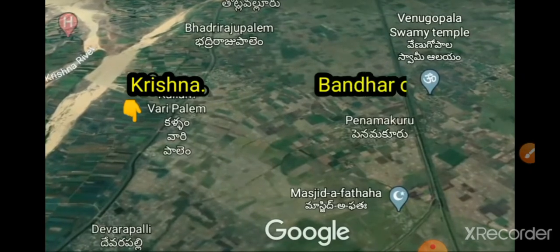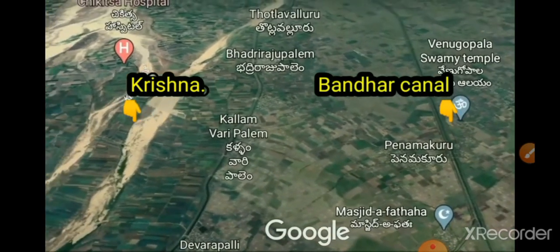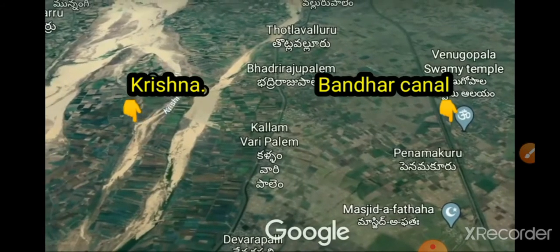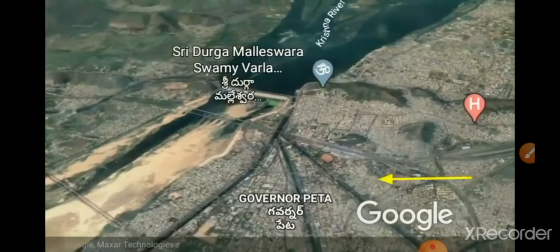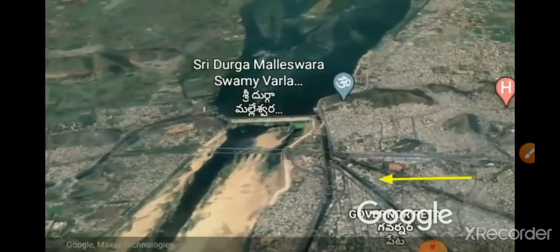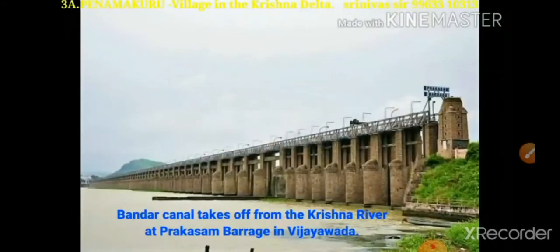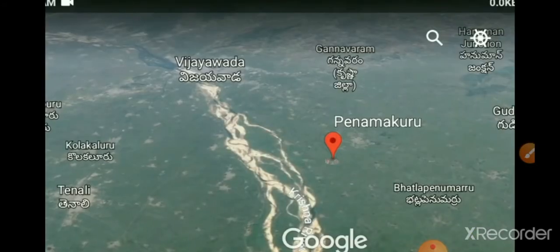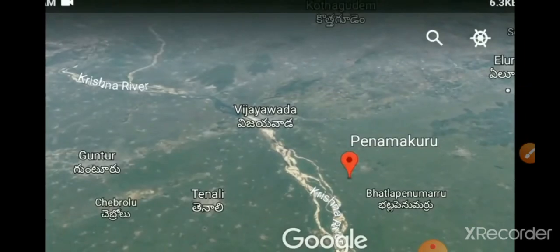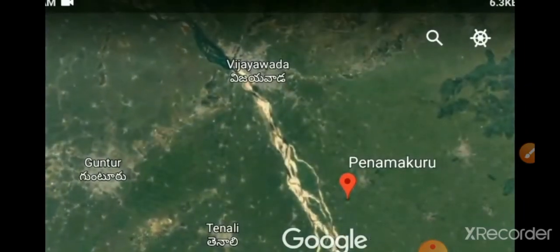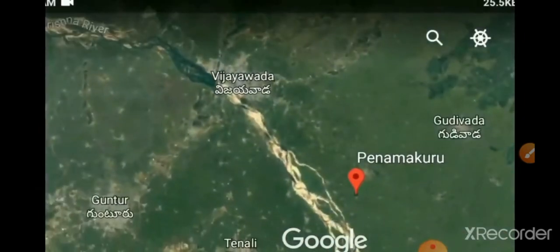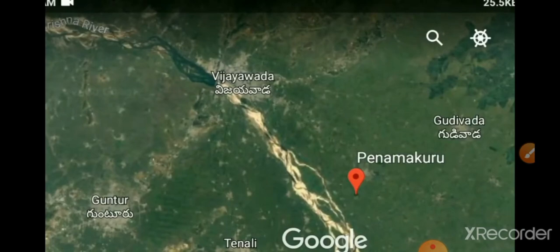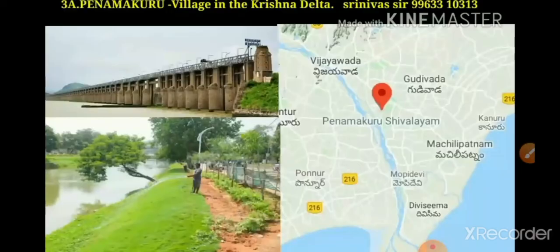The village lies in between the Krishna river and the Bandar canal. The yellow arrow shows the Bandar canal, which is built from the Prakasam barrage. Nearby are Penamakur, Vijayawada, Gudivada, Guntur and Tenali.